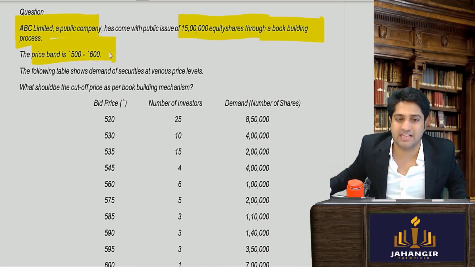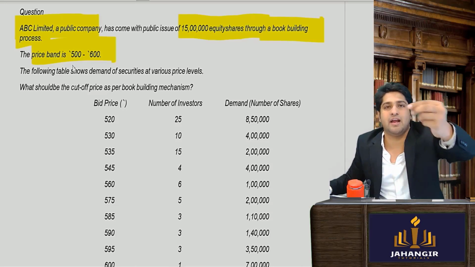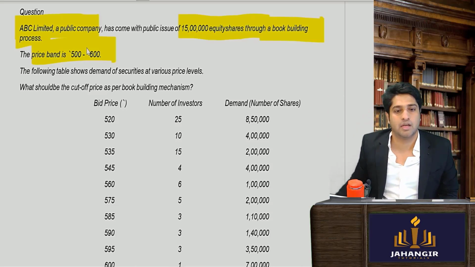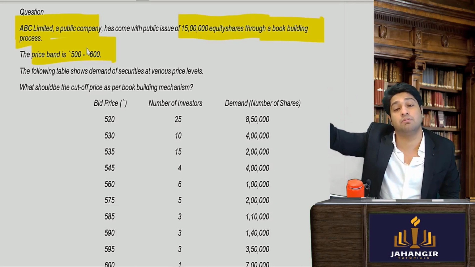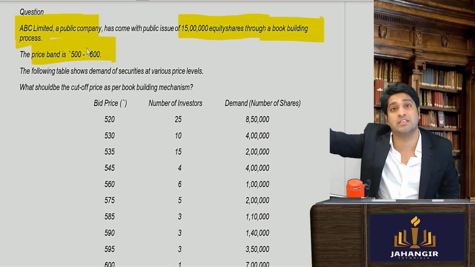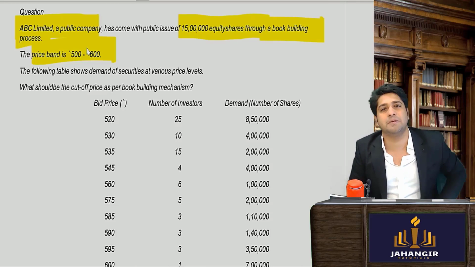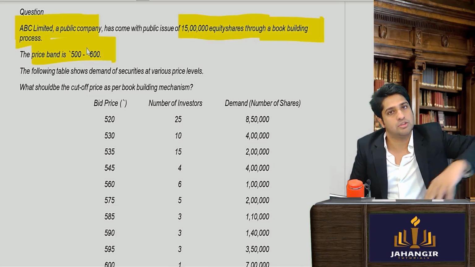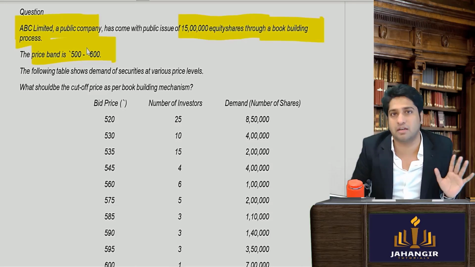They have kept a price band. They are asking the people, tell us you want to buy at 500, 510, 520, 600. You all start bidding. Now people if start bidding, let's say 500 only, and अगर allotment हो गया, decide हो गया कि 600 है, so none of you all will get the allotment. So normally good companies, people like to go for upper band only. मिल जाने दो, 100 rupees में क्या जाएगा. So sometimes people like to bid on the upper band only, that अगर allotment है तो confirm मिल ही जाएगा.